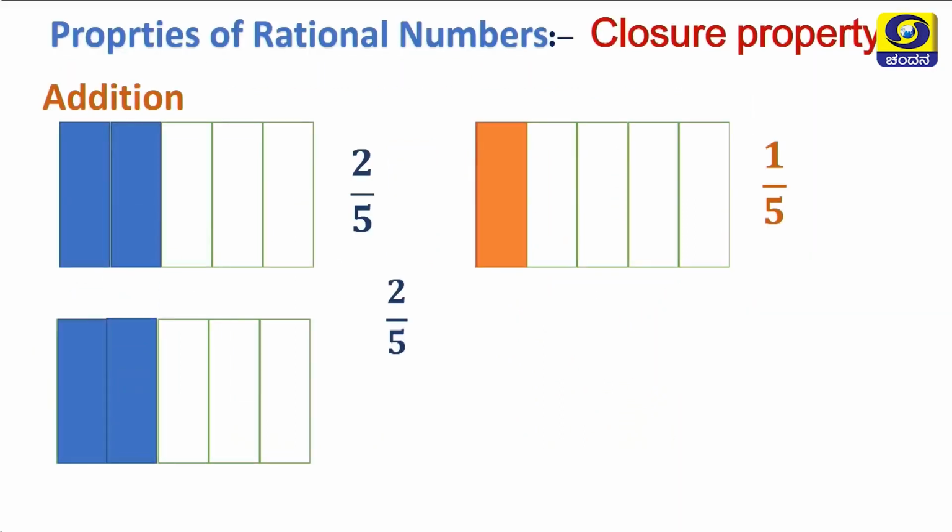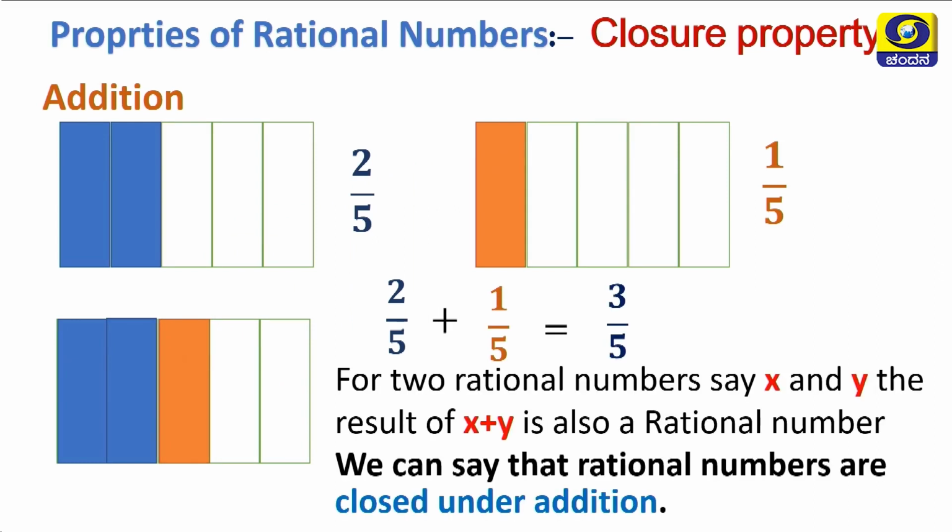Since the denominators are the same, if I add the numerators, I will get the result. Now, I am adding 1 by 5 to 2 by 5. The sum is 3 by 5. Here, if you take two rational numbers x and y, the result x plus y is also a rational number. Hence, we can say that rational numbers are closed under addition.